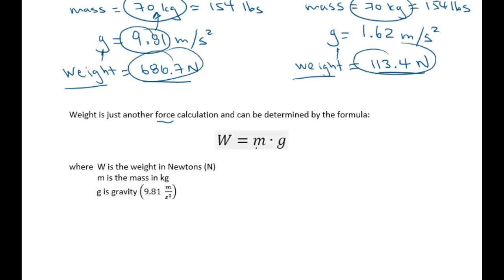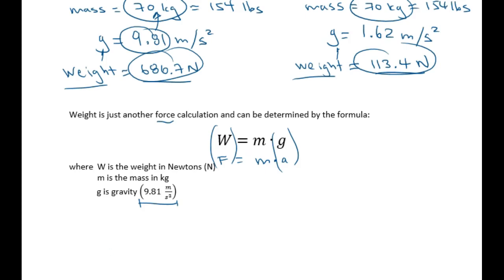Weight is equal to mass times gravity. Our weight is measured in newtons, mass is measured in kilograms, and gravity, like our acceleration component, is always going to be the constant 9.81 meters per second squared. Notice it is just the force equation. Remember, force was equal to mass times acceleration. In terms of weight, the specific force, we change force to weight, and we change our acceleration to gravity. Mass stays the same in our formula.